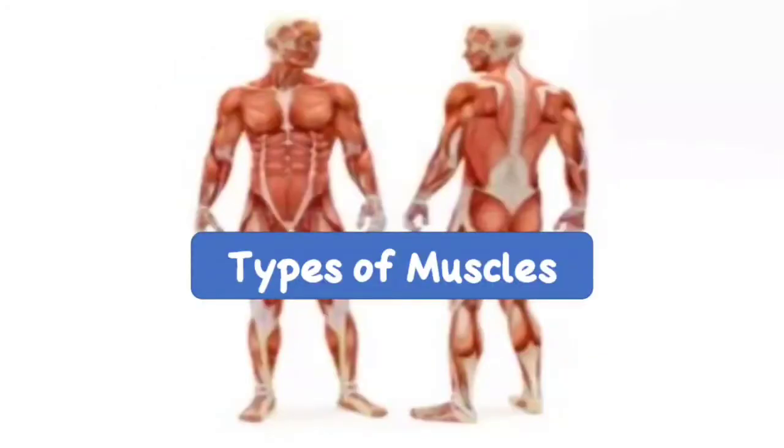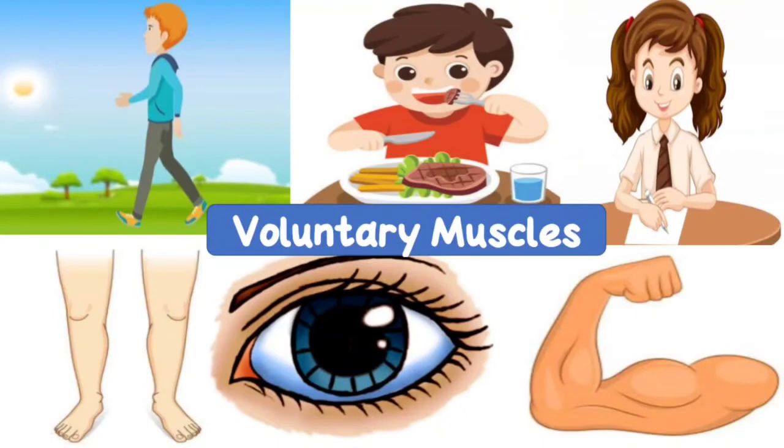So there are two types of muscles. How many types of muscles are there? Two types of muscles. And that is, first one, voluntary muscles. What do you mean by voluntary muscles? These muscles help us to carry out actions at our will, with our wish. If we allow these parts to do any work, they will do. Okay, so these types of muscles we call voluntary muscles.